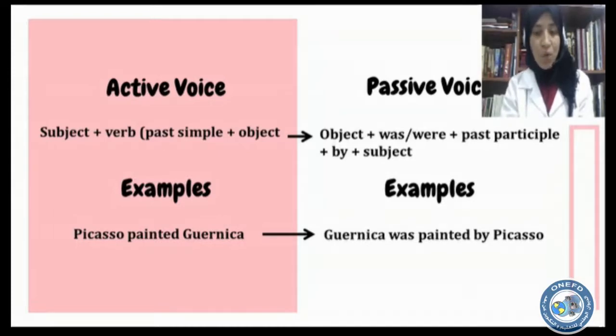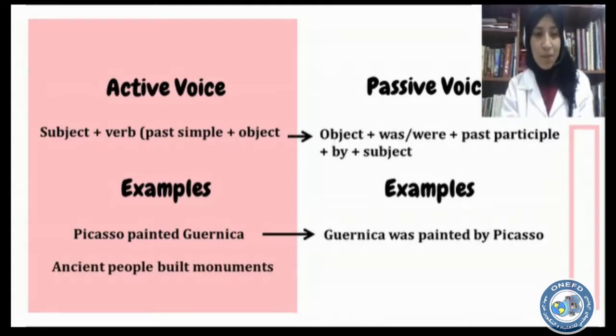Guernica was, because it is a singular noun, Guernica was painted, the past participle of the verb paint, by Picasso. So here we have the object Guernica, the verb to be in the past simple, the singular form. We have painted as the past participle of paint, which is the same as the past simple, by, and the subject Picasso. Let's see another example.